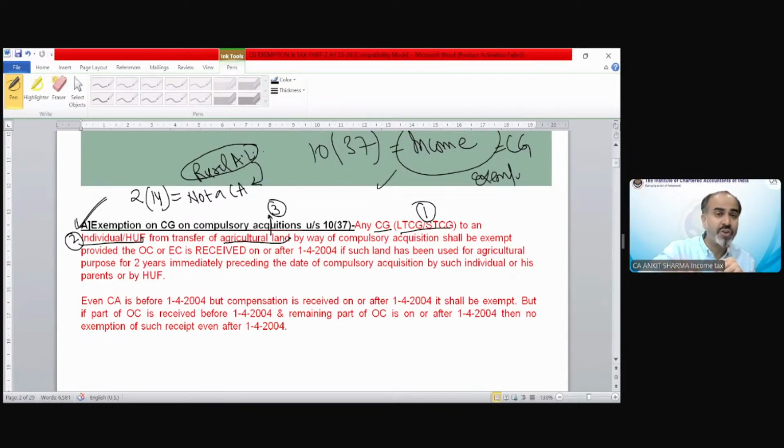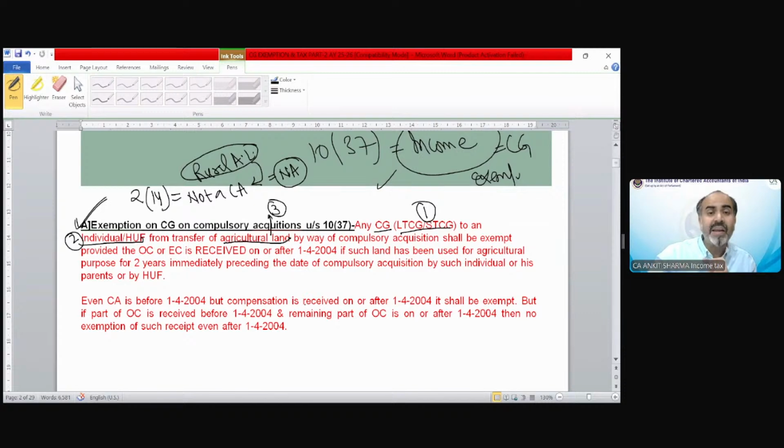You must have remembered section 2(14), which says all assets are capital assets except stock in trade, personal movable assets, and the third point was agricultural rural land. So if something is not a capital asset, then capital gain provisions are not applicable. So rural agricultural land is already out of the purview of capital gain. So if it is out of the purview of capital gain, there is no requirement of exemption. Because if something cannot be chargeable to tax under the capital gain head, then it does not require any kind of exemption. So technically it is not applicable for the purpose of capital gain. So we do not need any exemption for rural agricultural land.